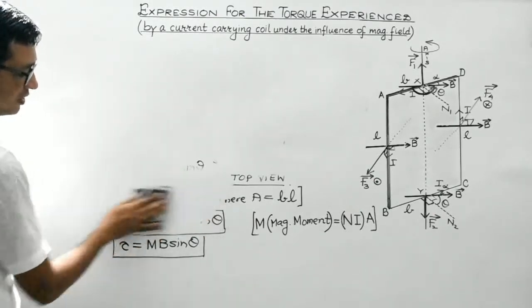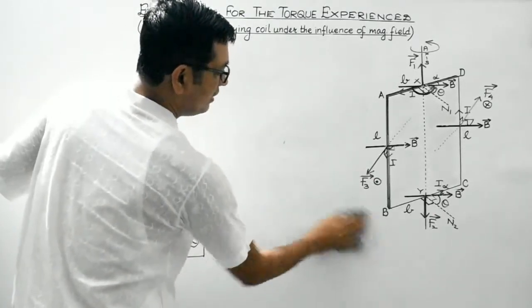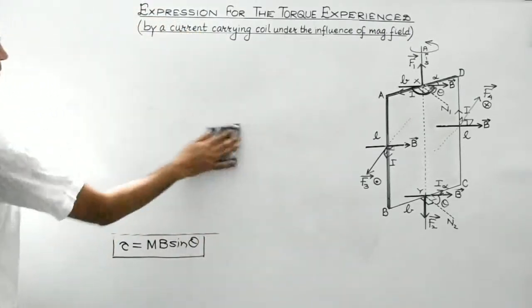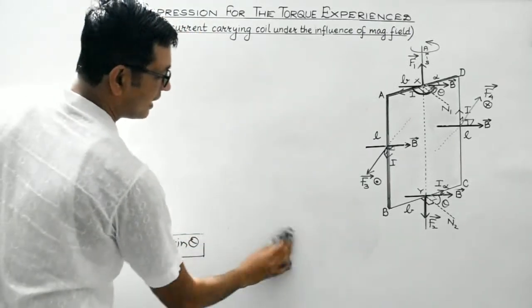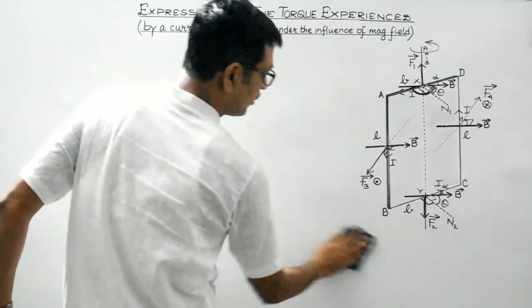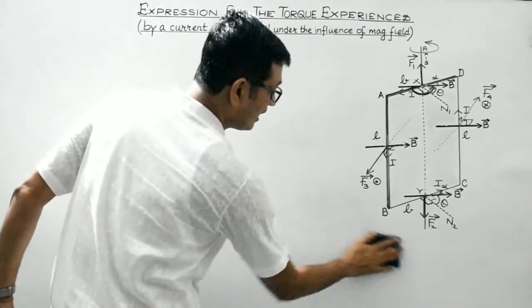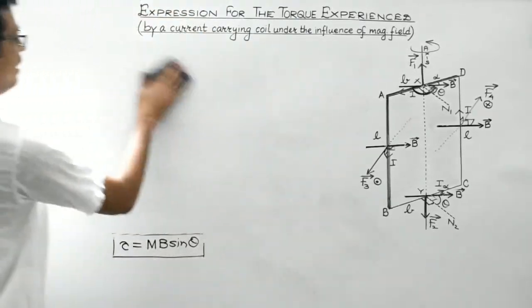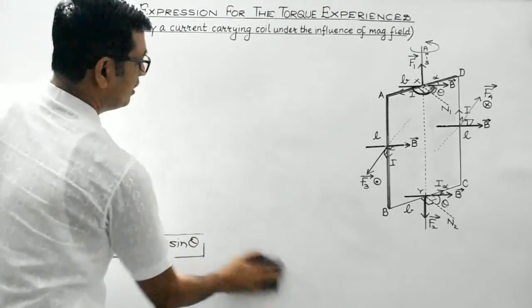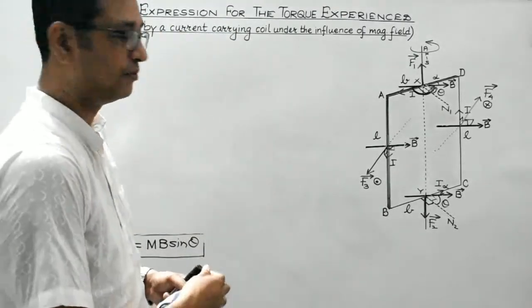So torque, as we have discussed, in magnitude is given by MB sine theta. M is the magnetic moment of the current carrying loop under consideration, B is the strength of the magnetic field, and theta is the angle between M vector and B vector. That I will convince you with the help of a diagram, right?